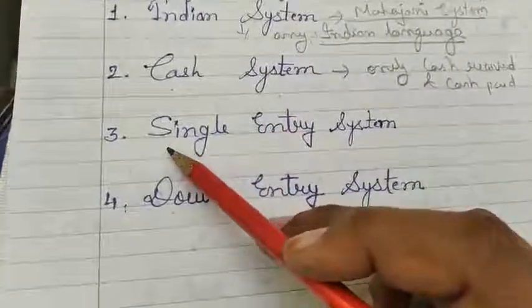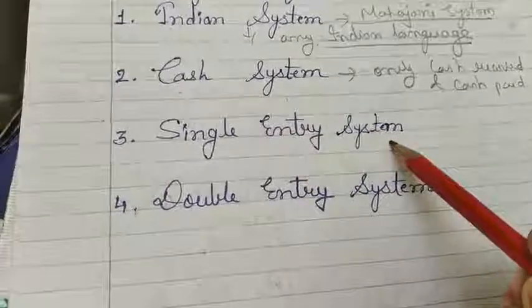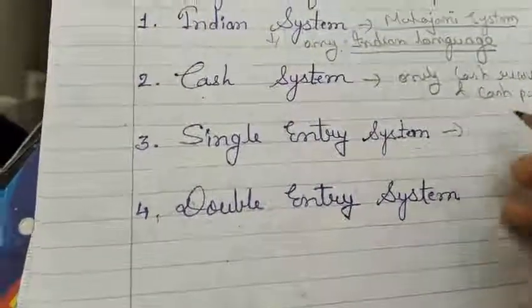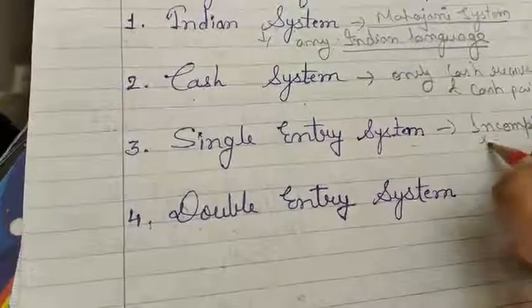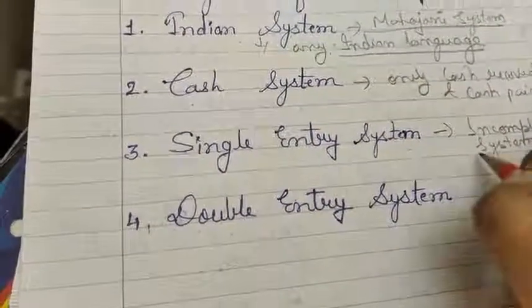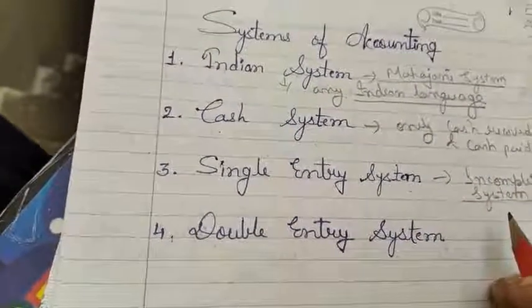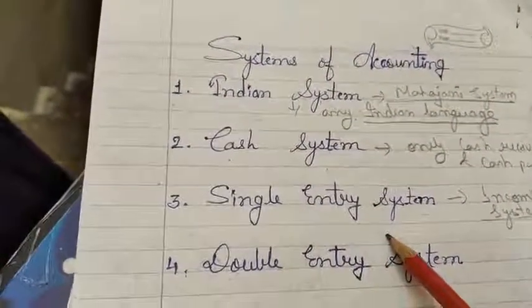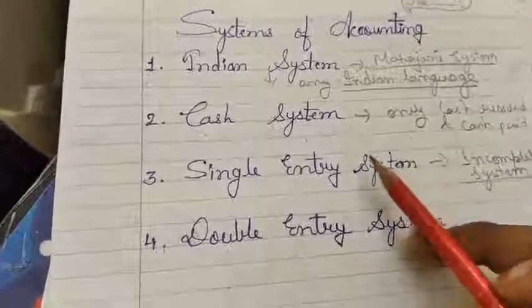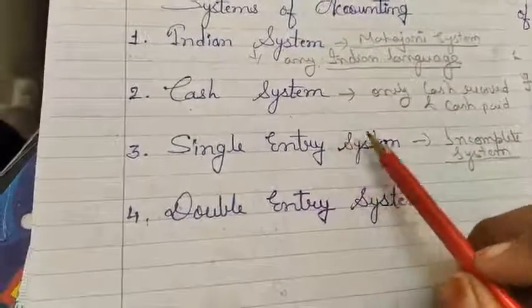Now, third one is the single entry system. Single entry system is also known as the incomplete system. Why is it an incomplete system? Because many times some transactions are recorded in one form, some are recorded in both forms, and some are recorded in complete form.